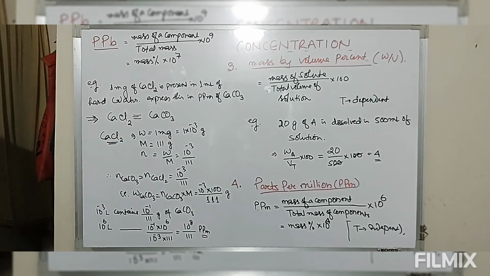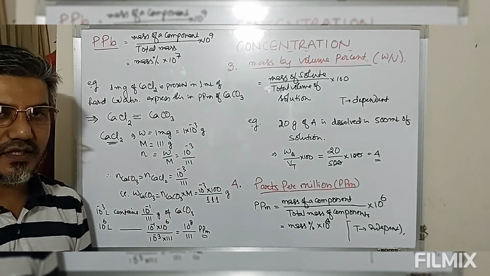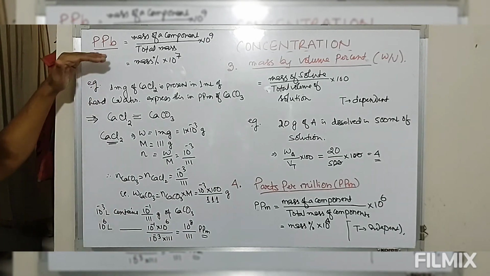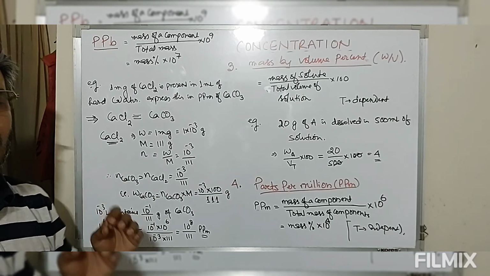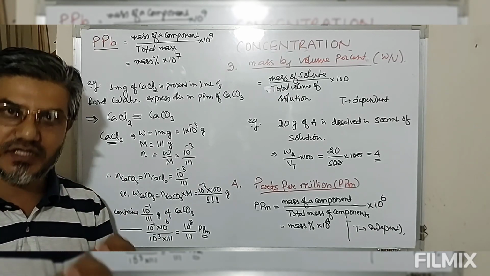So this is how we define parts per million. And a much smaller one is parts per billion. So this is for those whose concentration is extremely small.